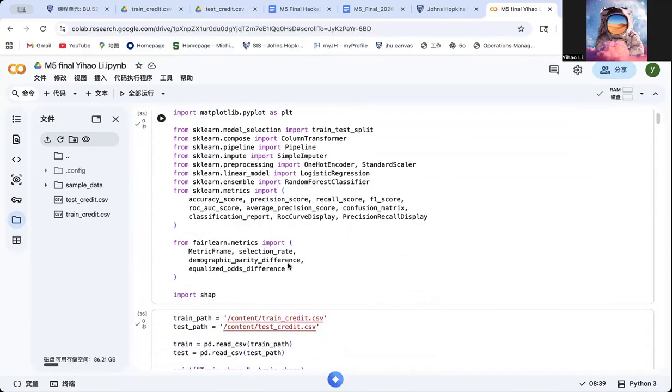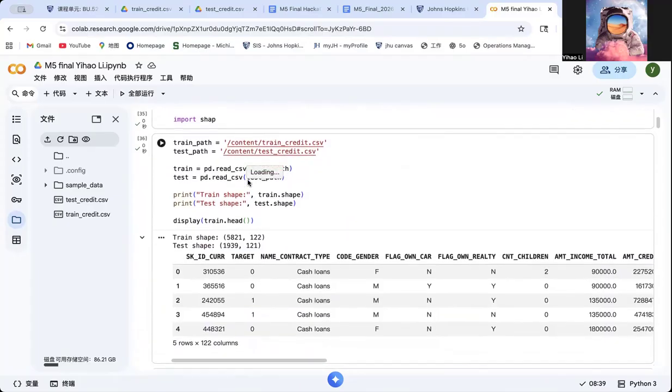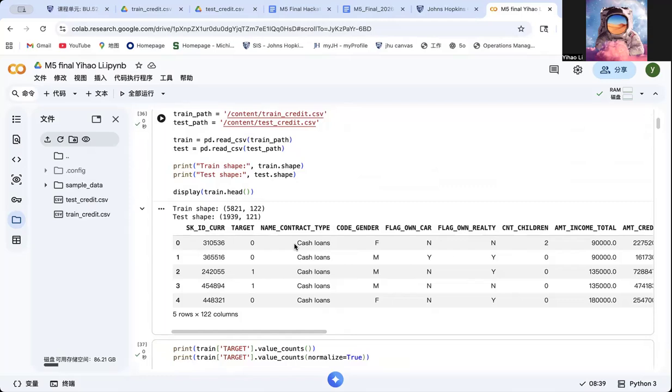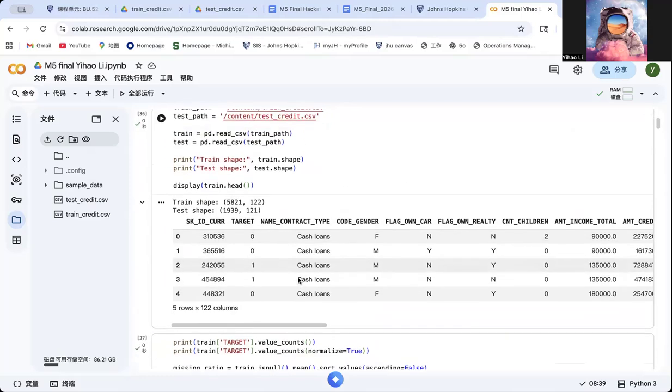And you can see I'm loading the datasets, and you can see the test dataset here. The training dataset contains about 5,821 rows and 122 columns. Then I performed some basic exploratory data analysis to understand the dataset structure and the target distribution. One important observation is that the dataset is highly imbalanced. Only around 8% of the applicants actually default.